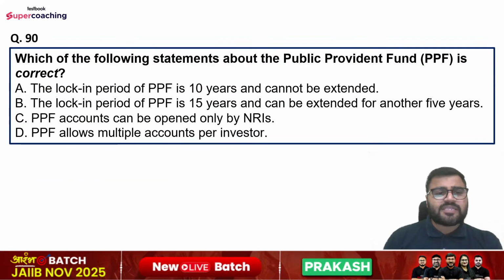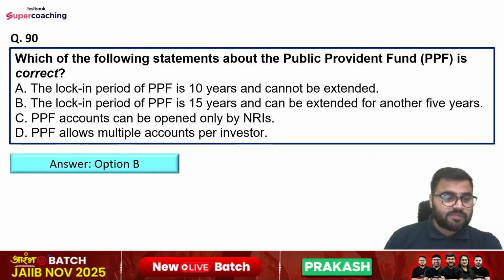Question number 90 is, which of the following statements about the Public Provident Fund is correct? Options are, the lock-in period of PPF is 10 years and cannot be extended. The lock-in period of PPF is 15 years and can be extended for another 5 years. PPF account can be opened only by NRIs, or PPF allows multiple accounts per investor. So right answer is option number B.